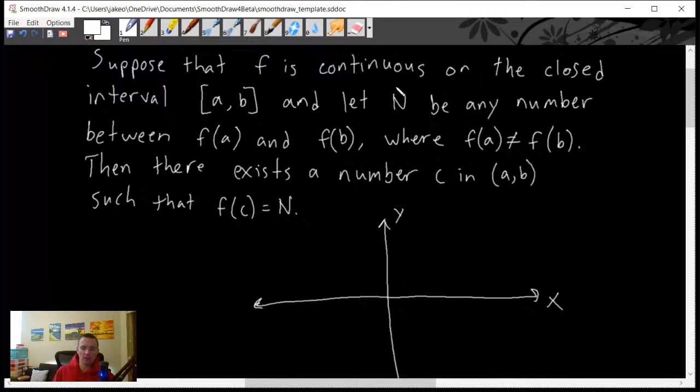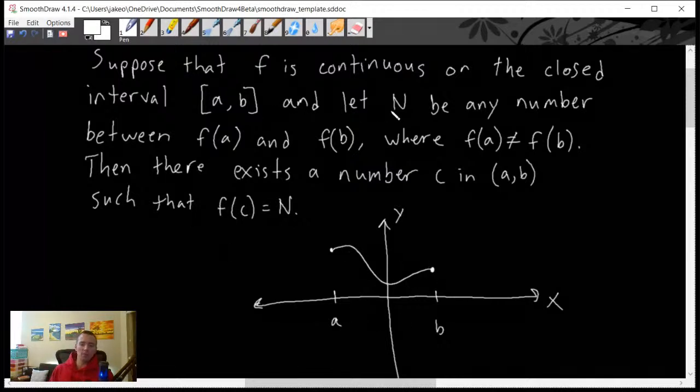We have some function that is continuous on some closed interval from a to b. So let's say we have an interval like this from a to b, and our function is continuous on the closed interval. So we know it's going to be continuous all the way up through those points. Let's just say something like this. Actually, not quite like that. Let's go like this. Let's take this for example. So this is a function that is continuous over this whole closed interval from a to b.